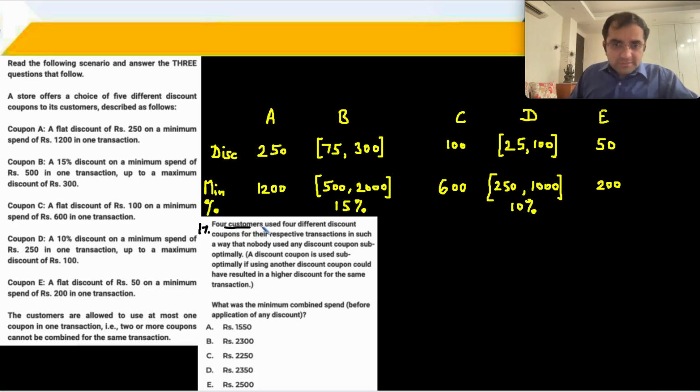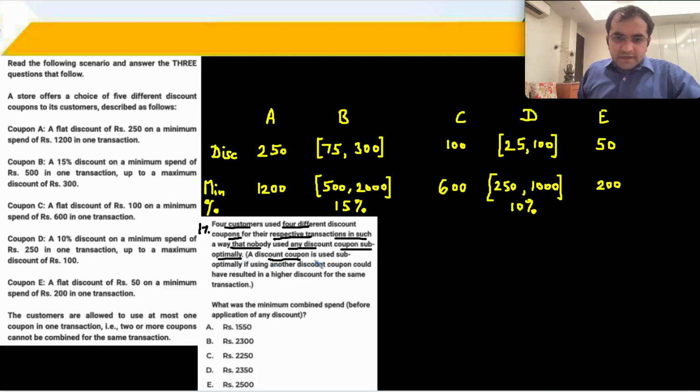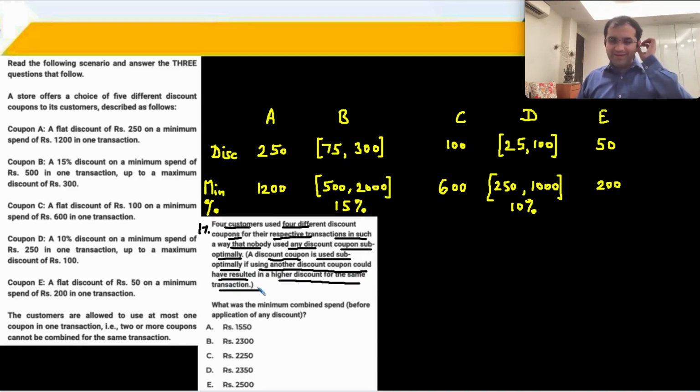4 customers used 4 different discount coupons for their respective transactions in such a way that nobody used any discount coupon suboptimally. A discount coupon is used suboptimally if using another discount coupon could have resulted in a higher discount for the same transaction. Wow. Oh my god.